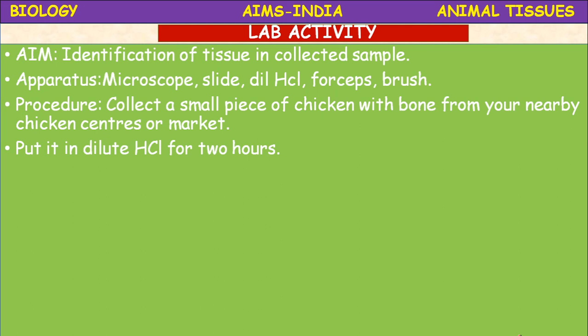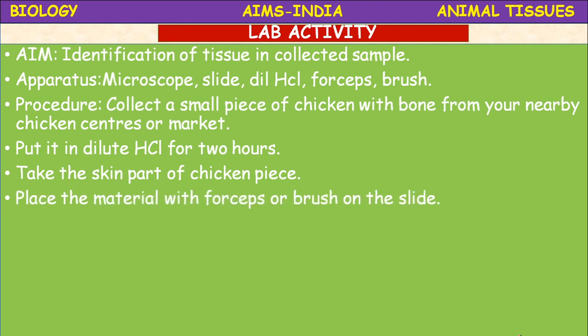So what we have done: put the chicken in dilute HCl for 2 hours. Take the skin part of the chicken. You can take out the skin part of the chicken piece. Place the material with forceps. Don't touch with fingers. With forceps, you can take that layer of skin, or with the help of a brush,